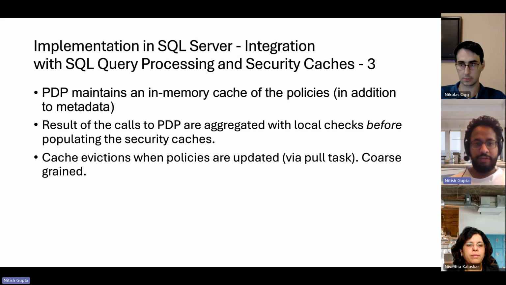Obviously, when you have a cache, you need to evict it when the policies get updated. So we have a timer task in the engine which is pulling the policies. And whenever those policies are updated, we have a coarse-grained policy that we will essentially repopulate the cache.